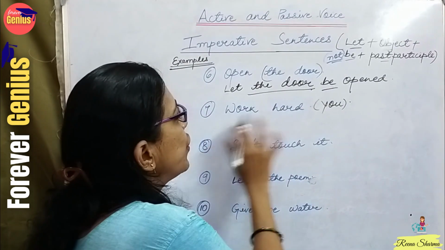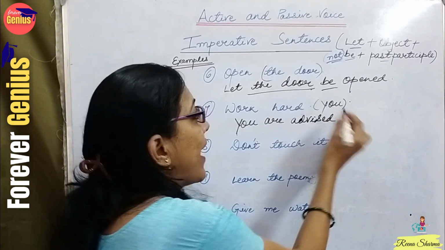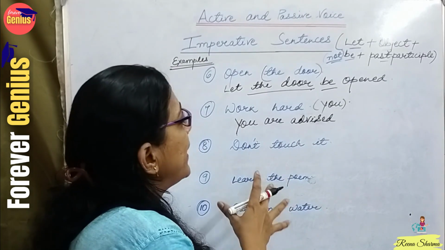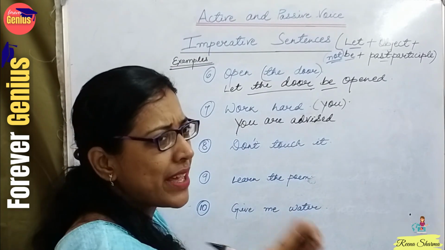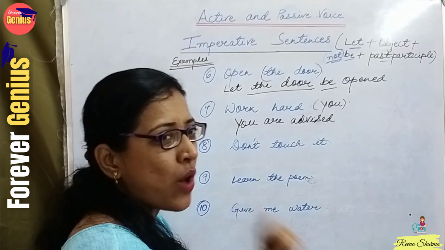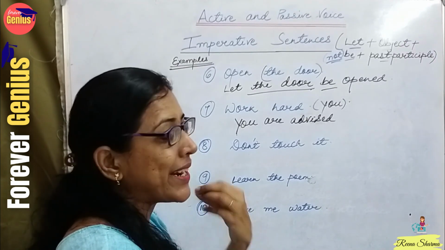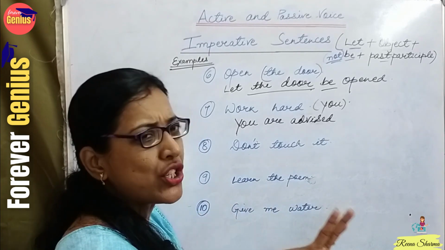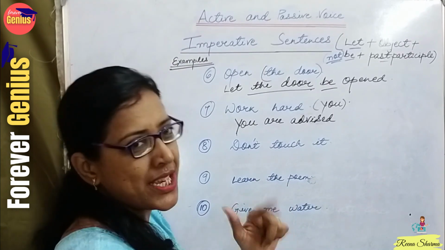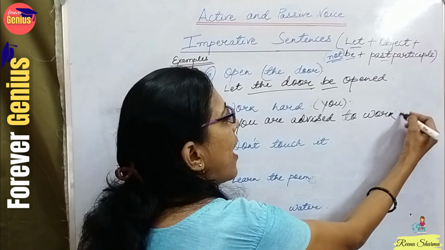So you are advised. Why advised? Because someone is giving you an honest opinion that if you work hard, whether it's your examination, you are working for any Olympics or in any field, you are about to get success. But the only thumb rule for getting success is work hard. There is no shortcut for any type of success. So give your best, receive the best. So you are advised to work hard.